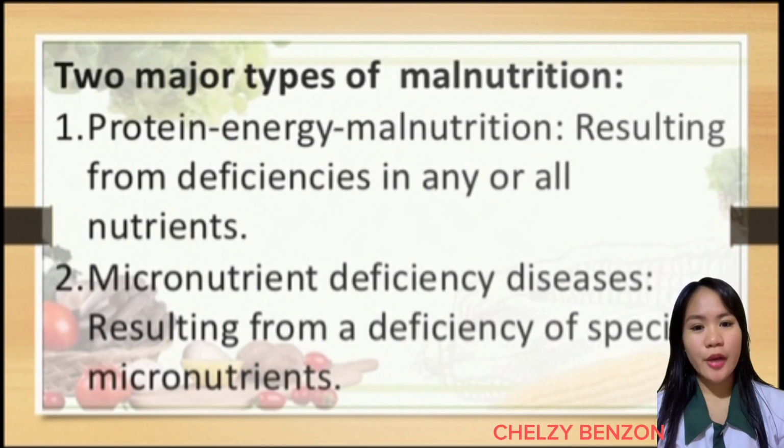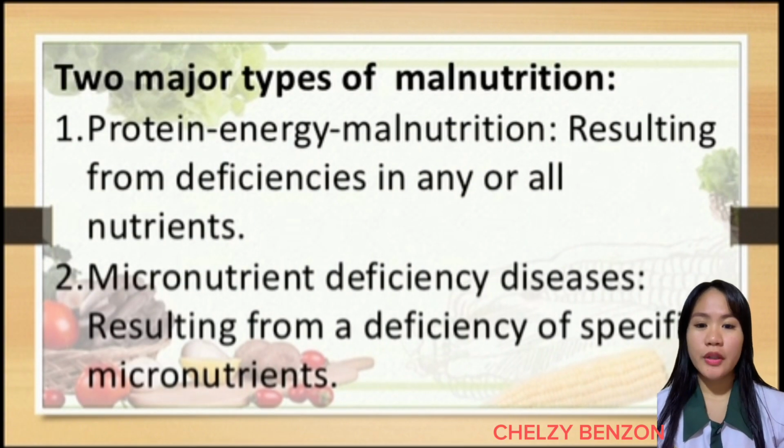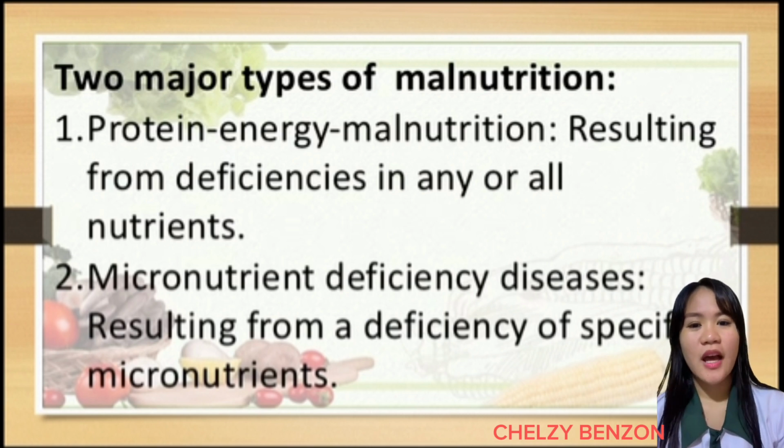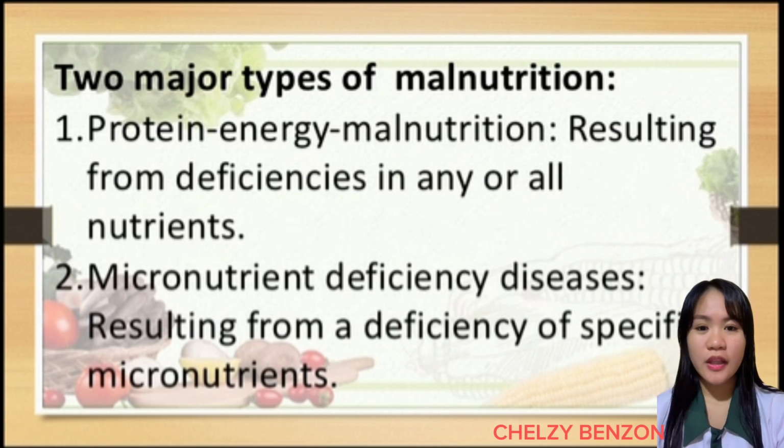There are two major types of malnutrition. Number one is protein energy malnutrition, resulting from deficiencies in any or all nutrients. Protein energy malnutrition happens when the body lacks enough overall nutrients, including proteins and energy sources. This can lead to stunted growth and weakness. For example, a diet low in both protein and calories, like limited access to meat and other protein-rich foods, can